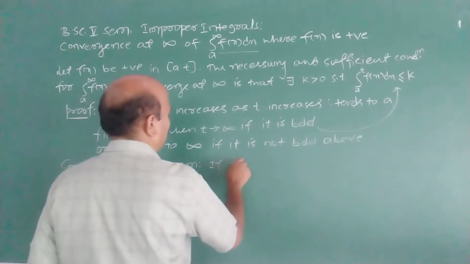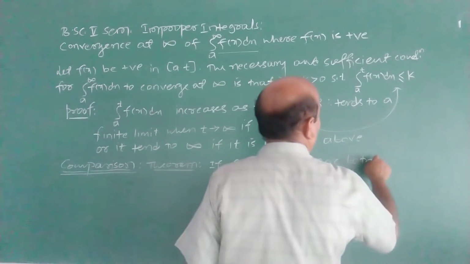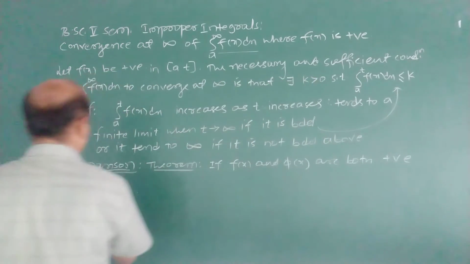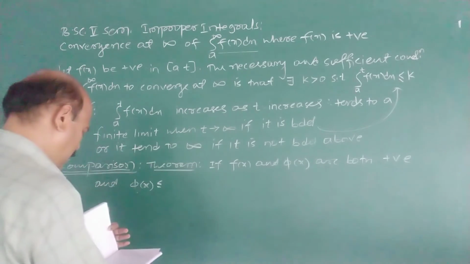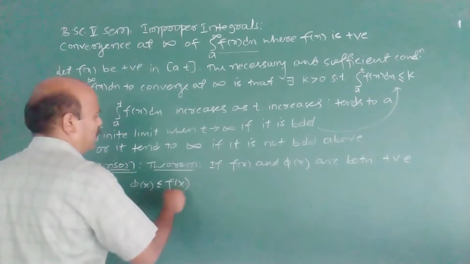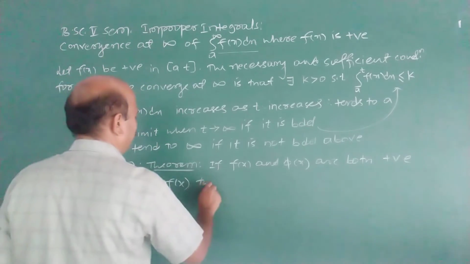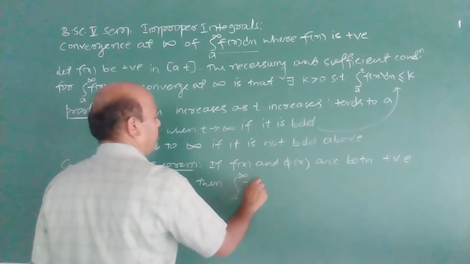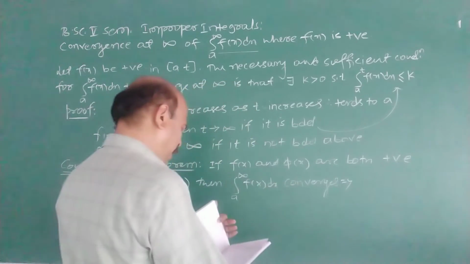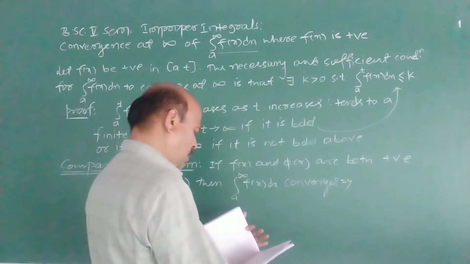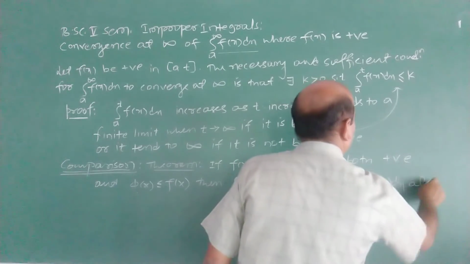Theorem: If f(x) and phi(x) are both positive, that is important, and phi(x) is less than or equal to f(x), then if the integral from a to infinity of f(x) dx converges, it implies the integral from a to infinity of phi(x) dx also converges.